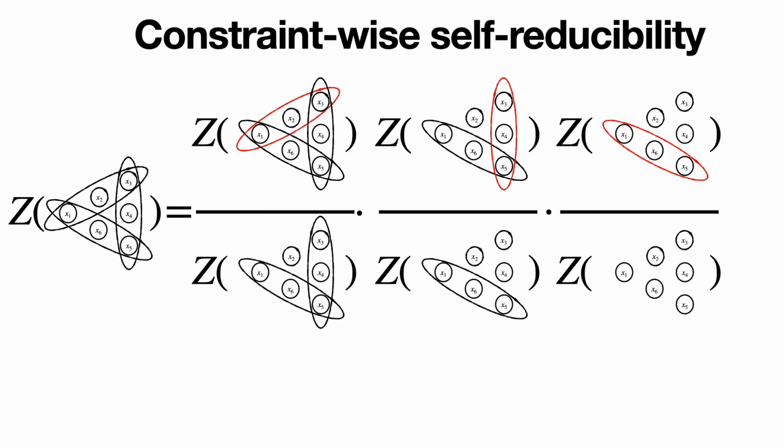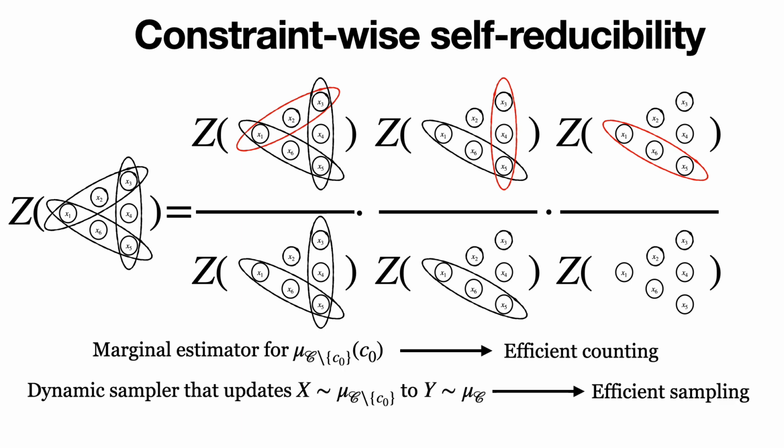And to finish our argument, we will utilize the constraint-wise self-reducibility of CSPs. By decomposing the constraints one by one, we can establish efficient counting and sampling for CSPs using only marginal estimators or a dynamic sampler that can update samples according to the desired distribution.